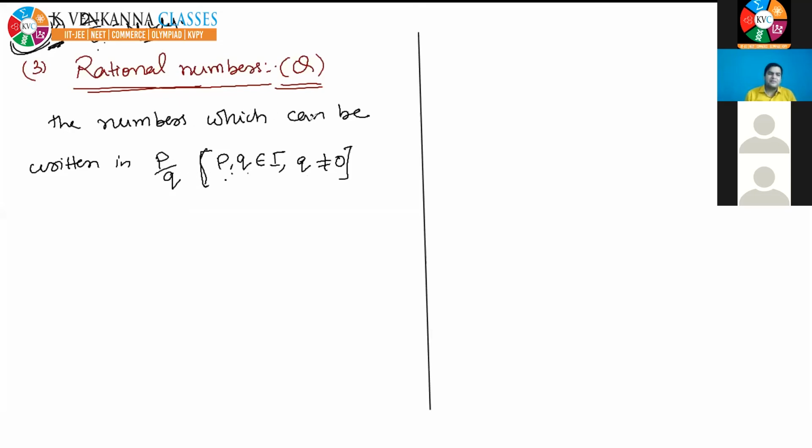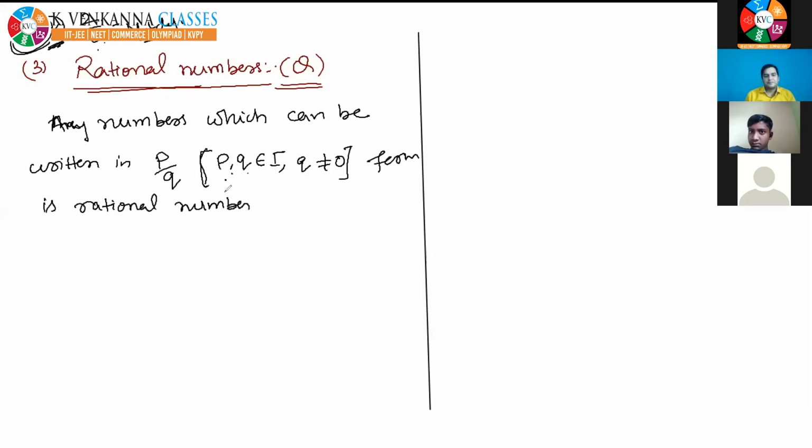So any number which can be written in p by q form is a rational number. Okay. Now let's give some examples. I'm leaving a little space here.